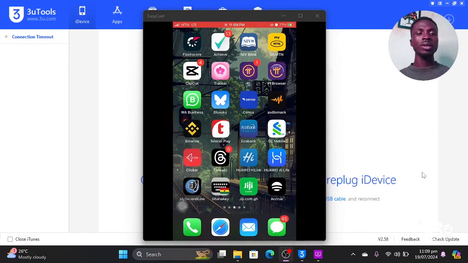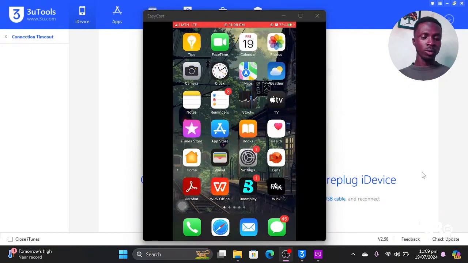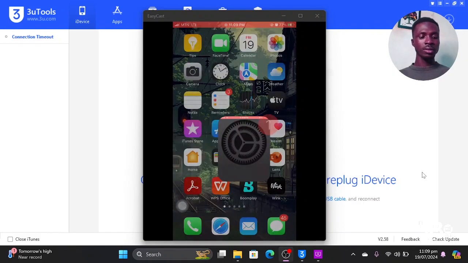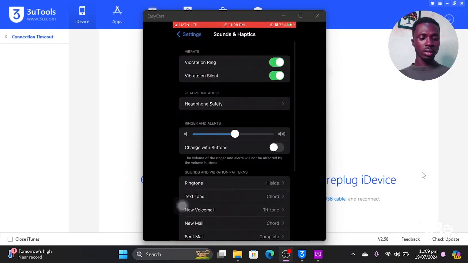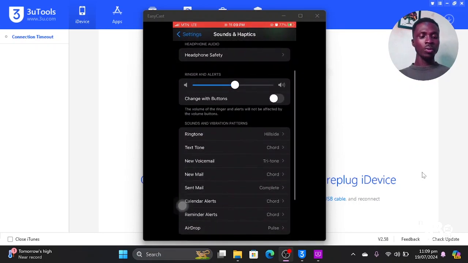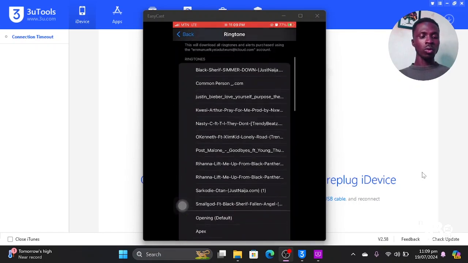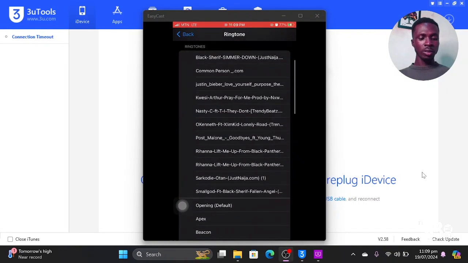As simple as that. So after importing the ringtone, I would like to check. I'll just go to my settings, then go to Sounds and Haptics, then Ringtone. You see Justin Bieber, Love Yourself, Purpose.